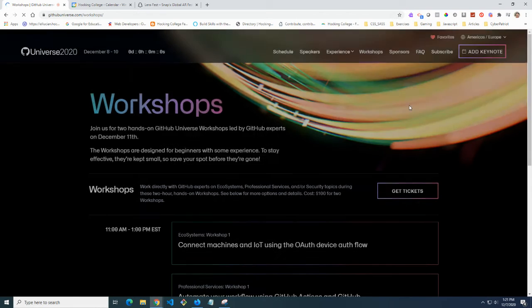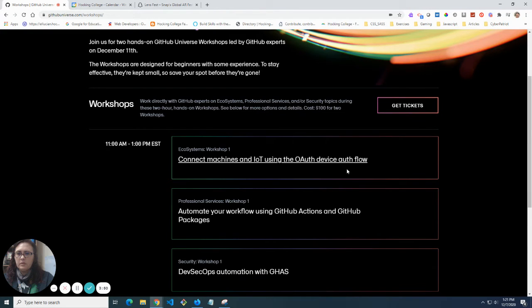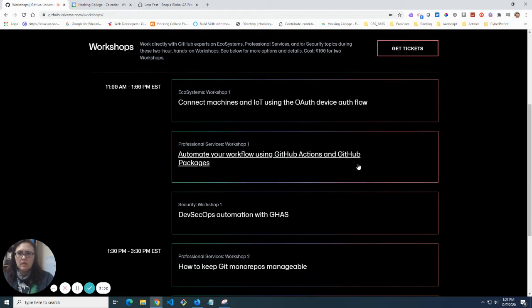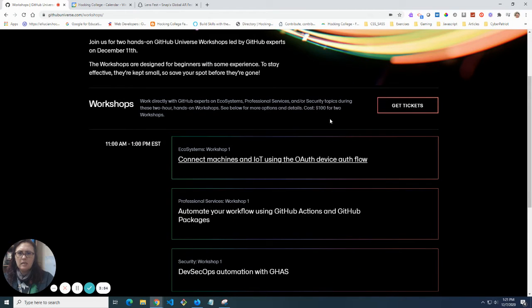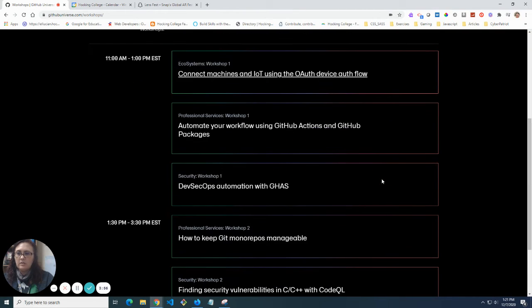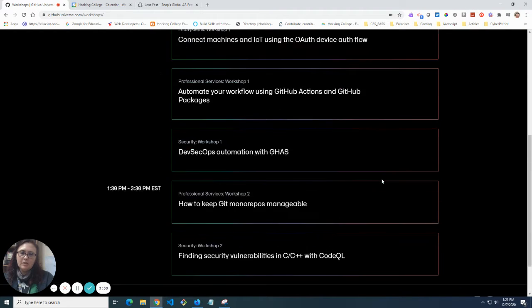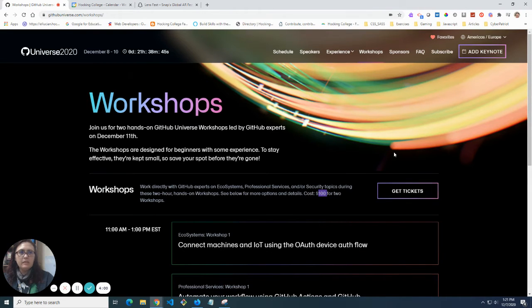And there's workshops, as you can see. If you want to attend a workshop, looks like those are $100, so not everything's free, but you can find what you have an interest in and what you are able to do and attend.